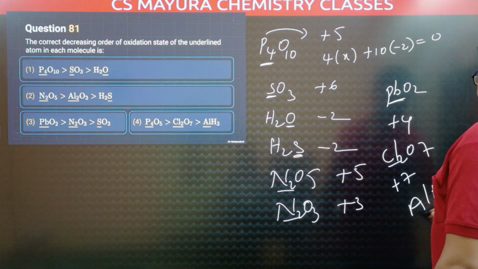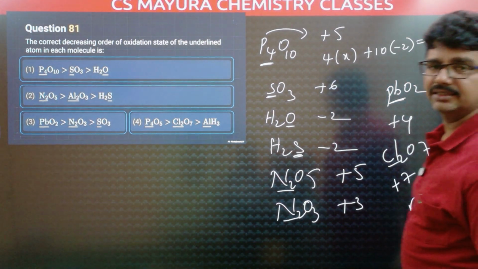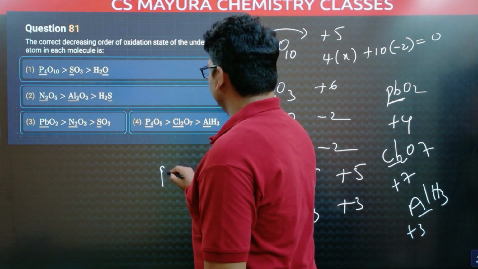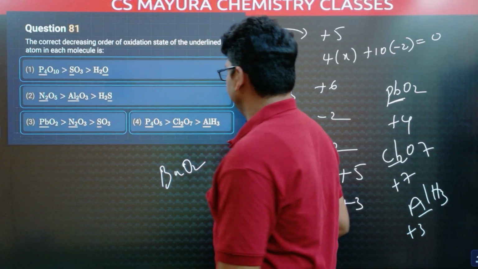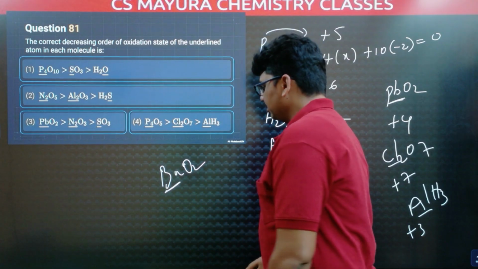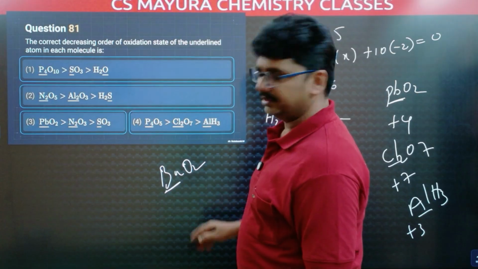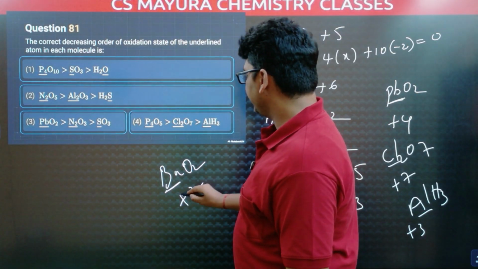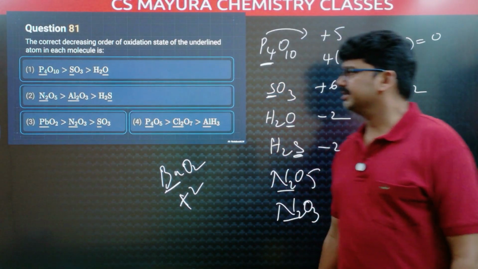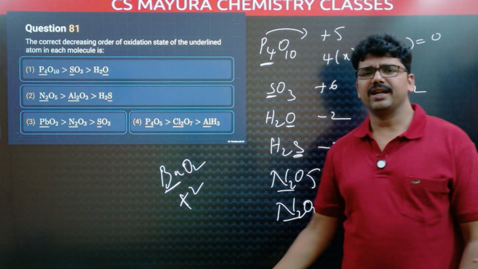AlH3, in AlH3 aluminum oxidation state is +3. Here one important point, suppose barium peroxide is given. Barium peroxide given means what is the barium oxidation state? Not +4 here. This is peroxide. Barium is +2. Alkaline earth metals always +2 oxidation state. So based on this oxidation state, you can arrange them in increasing order.